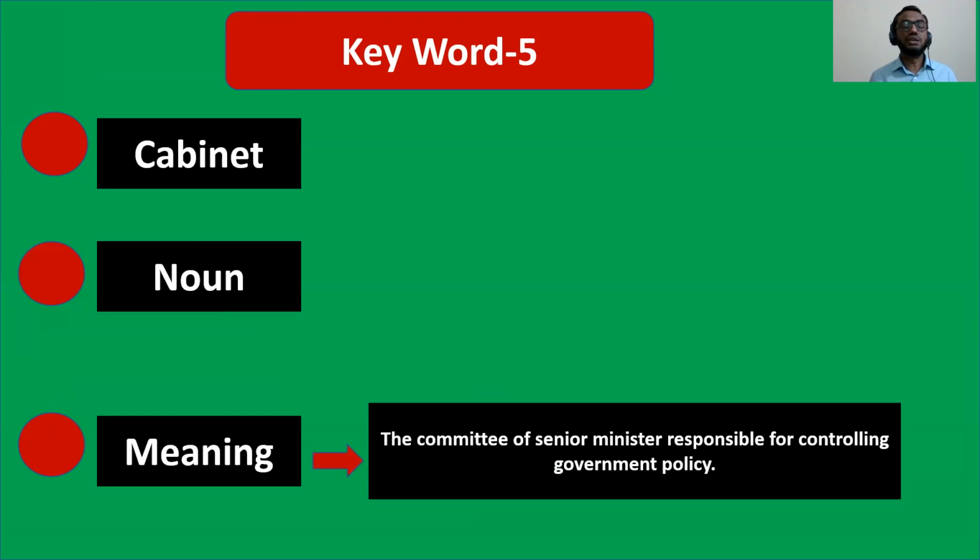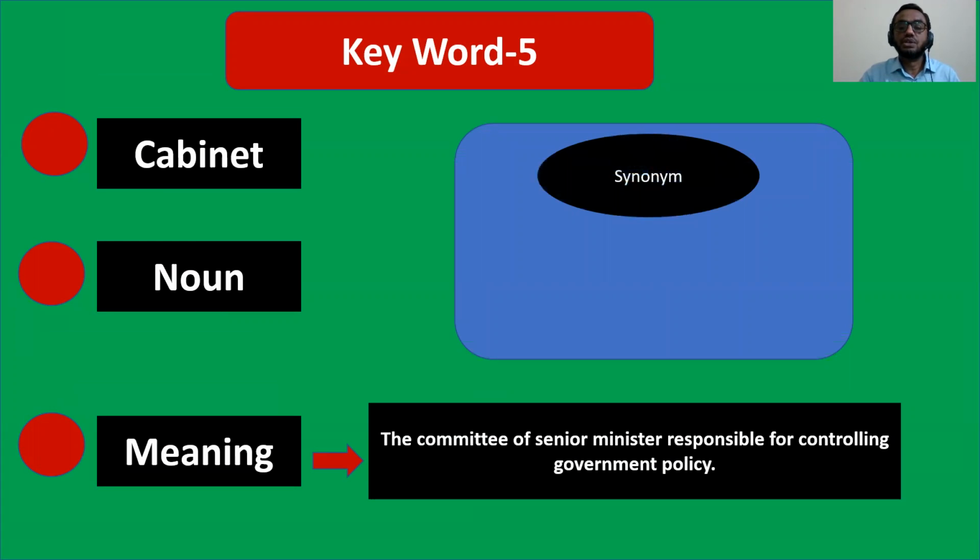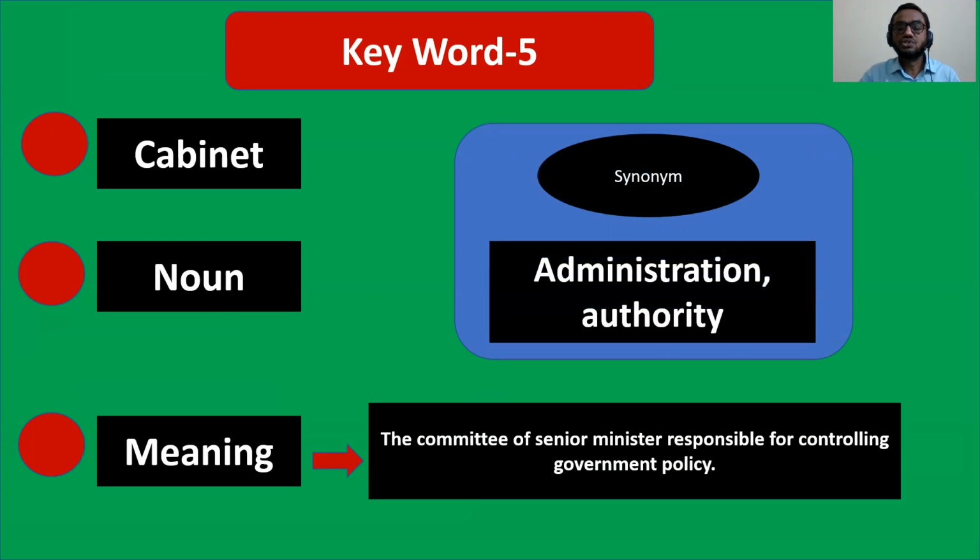As you can see, in Bangladesh, we have a cabinet also. The leader of the cabinet is our present Prime Minister, Sheikh Hasina, and a lot of ministers are also in the cabinet. And then look at the synonyms: administration or authority. Okay.